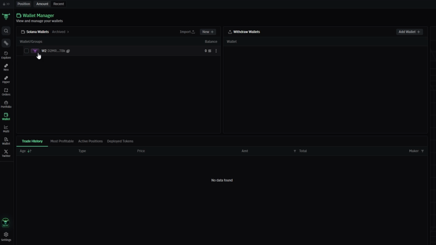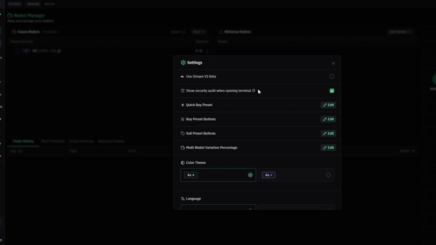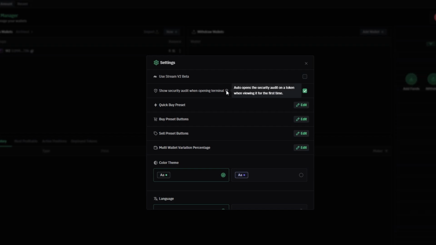Now, before we dive into actual trading, it's a good idea to tweak some of the settings to make your experience smoother. In the bottom left corner of the screen, you'll see a little gear icon. Click on that, and it'll take you to the settings menu. The first setting I recommend leaving on is the Security Audit on Opening Terminal option. This adds an extra layer of security by checking the legitimacy of the token you're about to trade. You definitely want to keep this enabled.